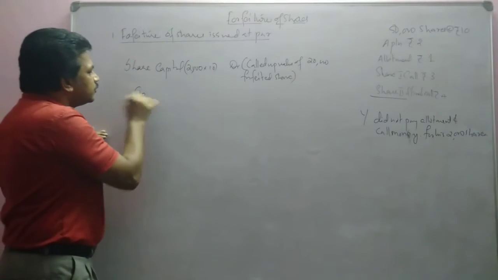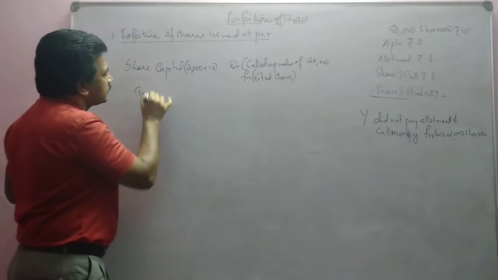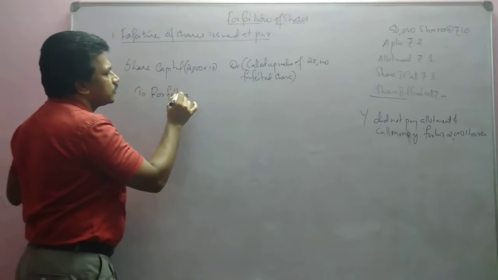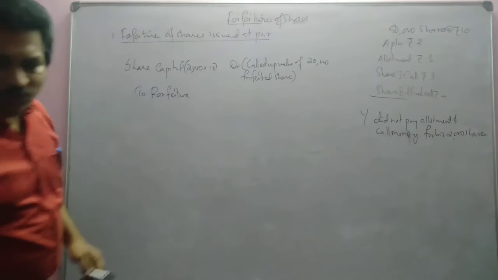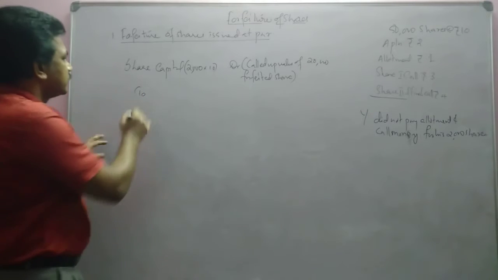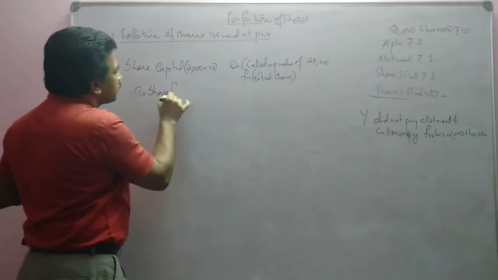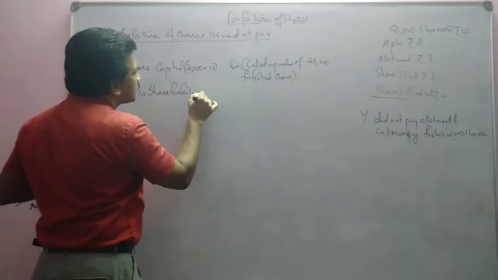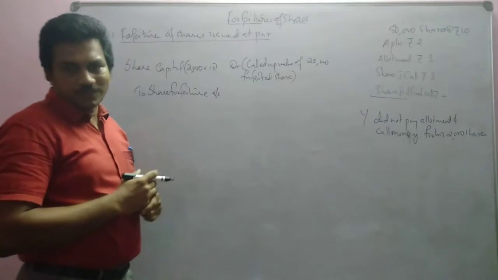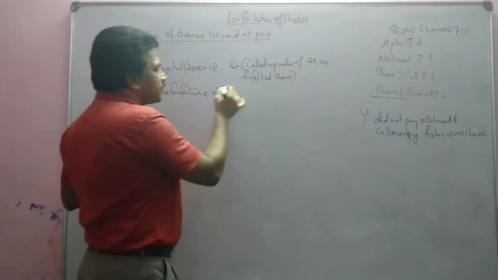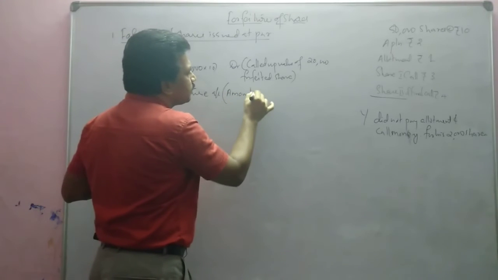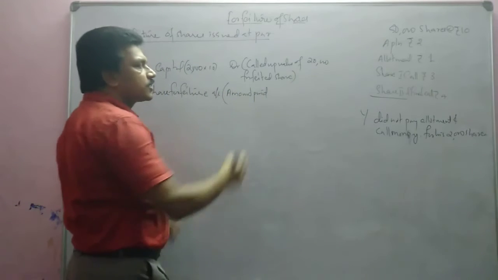Then to the share forfeiture account. An account will be opened in the name of share forfeiture, also called forfeited shares. What does the share forfeiture account show? It shows the amount paid by the defaulted shareholder.